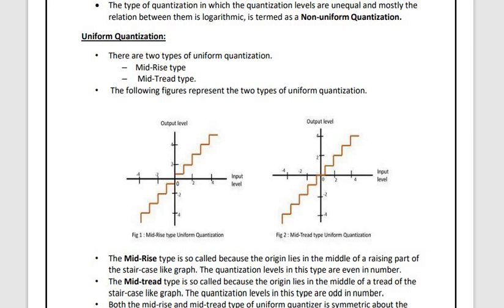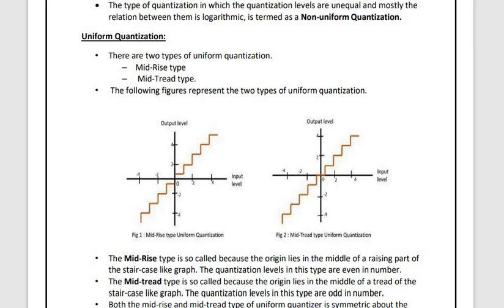In that uniform quantization, mid-rise type is so called because the origin lies in the middle of the rising part. If you are lying on the axis of your staircase-like graph, then this level is of an even number. So this kind of quantization is called mid-rise quantization.